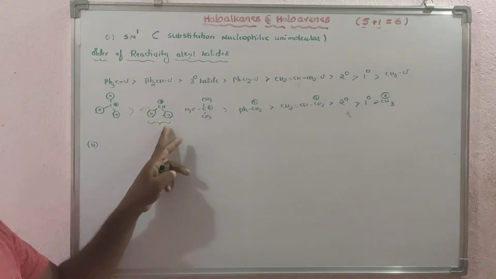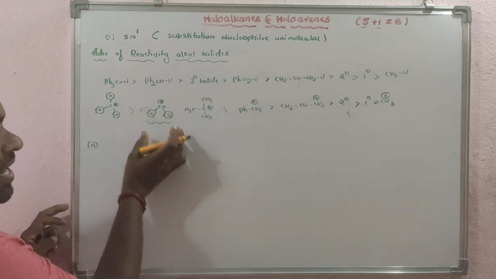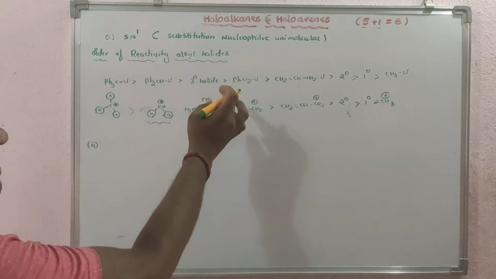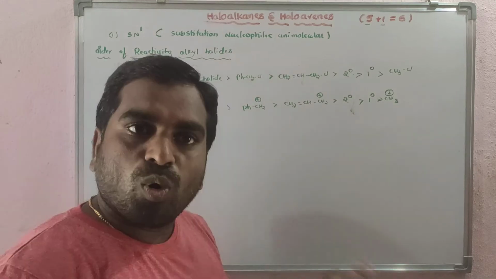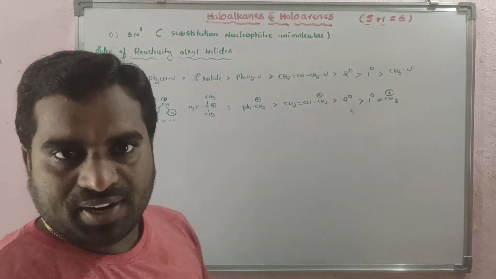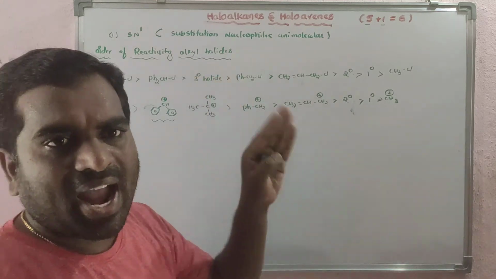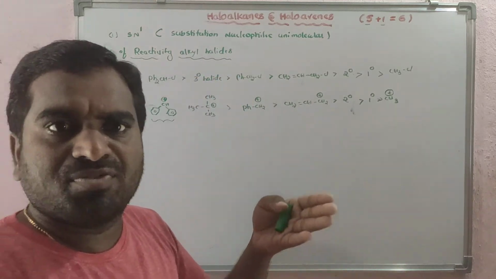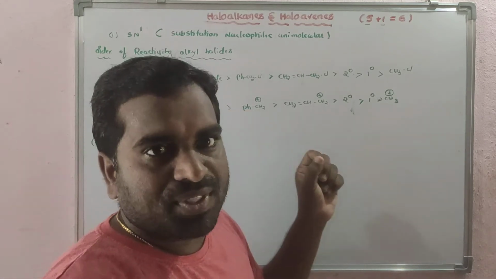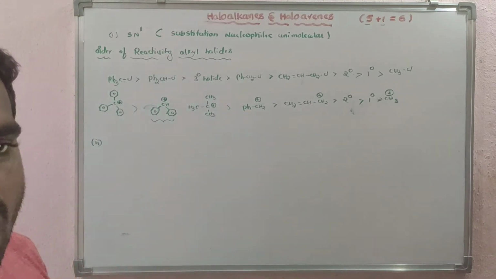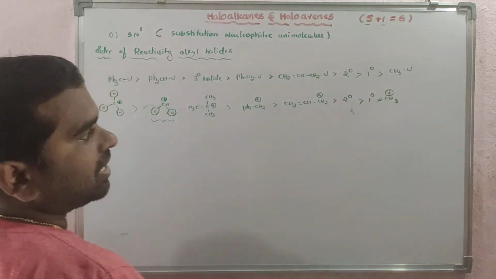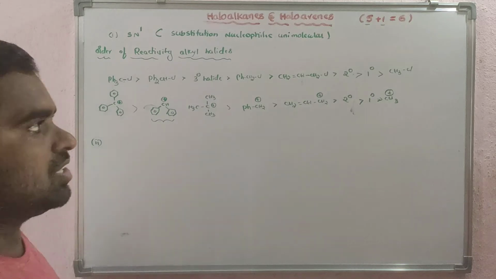The next carbocation is stabilized by two phenyl rings, and the benzyl one by one phenyl ring. But you see here an exceptional case: tertiary alkyl halides are more reactive than benzyl halides, based on hydride shift values. Clear? After them come allylic, secondary, primary, and the last one is methyl chloride.